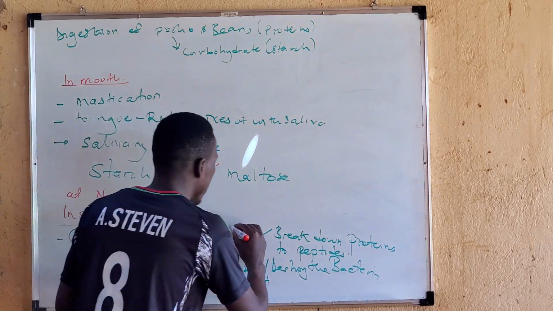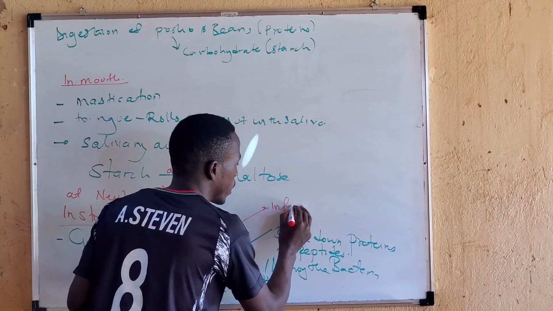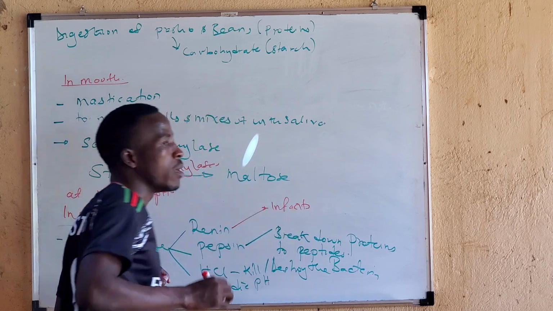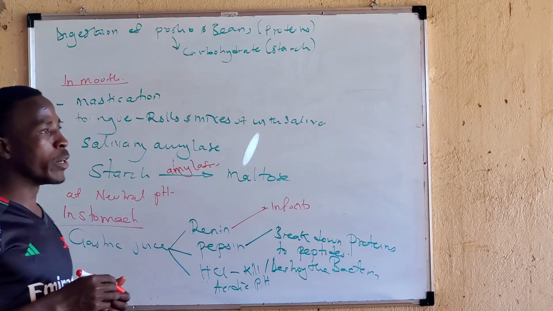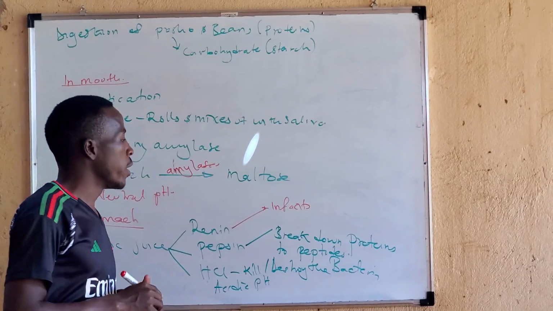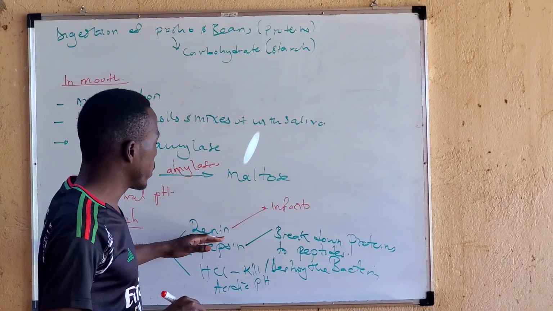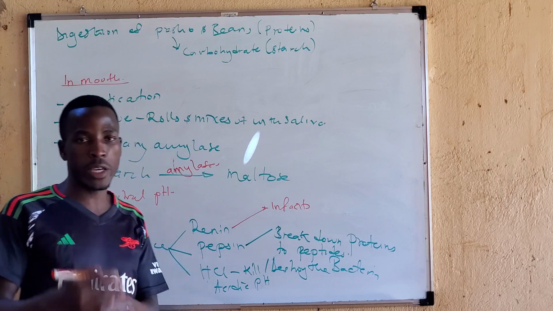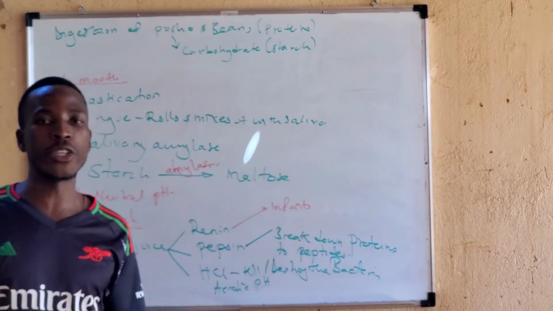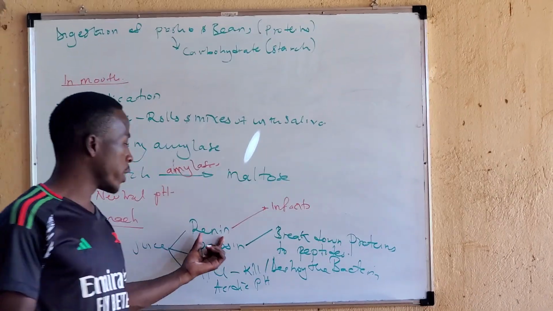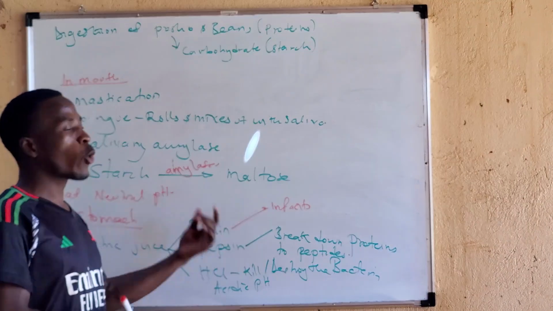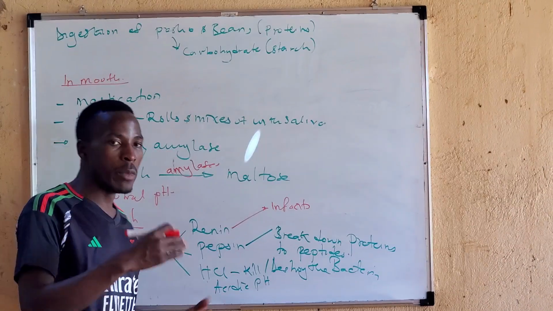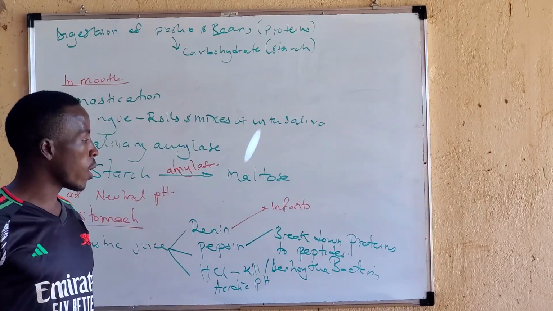Then, renin is always there in infants or younger babies during suckling of breast milk. The importance of renin is to coagulate the milk, turning the casein into paracasein. That's the importance of renin. So it coagulates or solidifies the milk in the stomach.